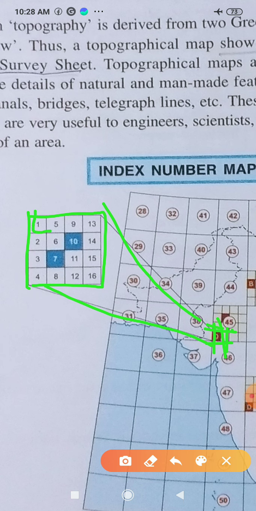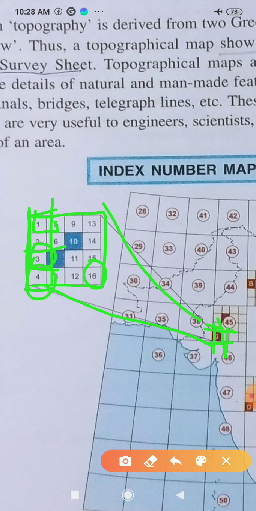All of them are called quarter degree maps, meaning they are divided into a fourth part of longitude and a fourth part of latitude. If you divide that 1 degree latitude and longitude into 4 different parts, each of them becomes one quarter degree map. Got it? So about 16 quarter degree maps can be obtained from a 1 degree map.